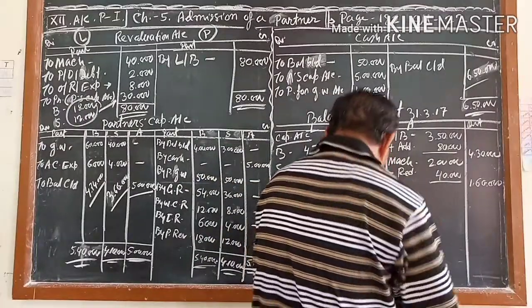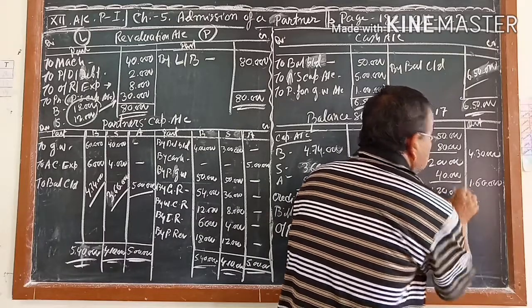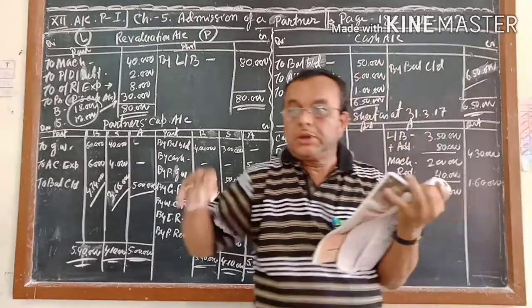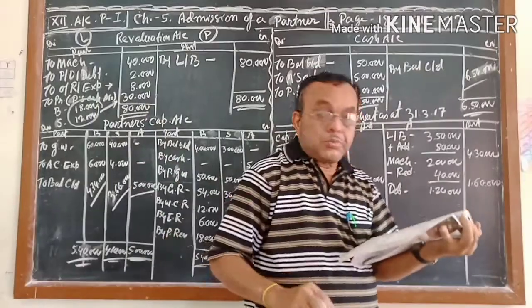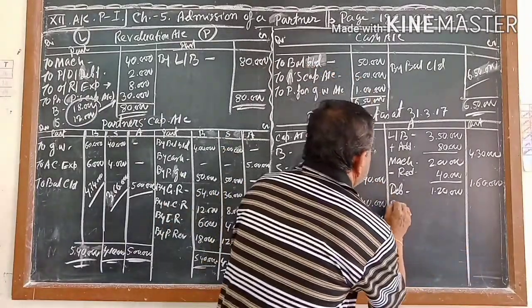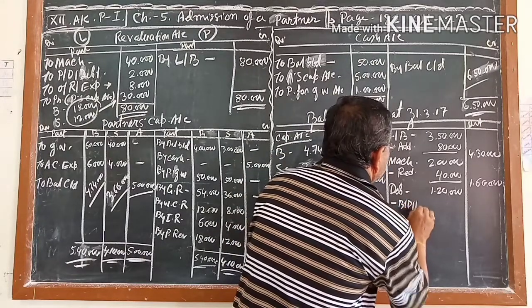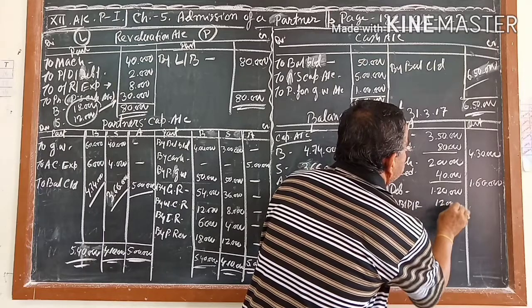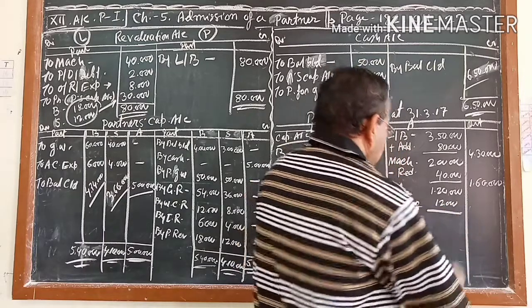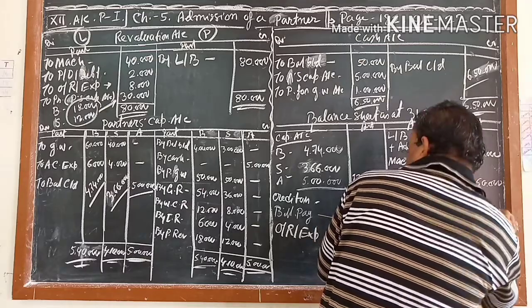Debtors, how much do you have in your balance? 1,20,000 according to the old one. And the bad debts reserve which was given as 10, the old one. Now you have to deduct how much? The bad debts reserve is coming 12,000. So if you write it here, you will get 1,08,000.